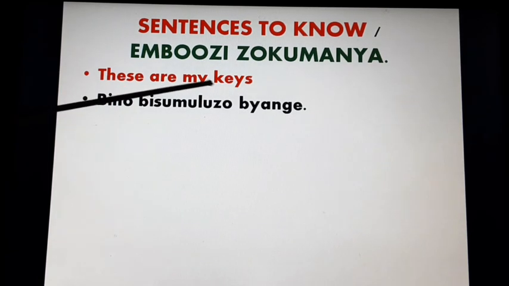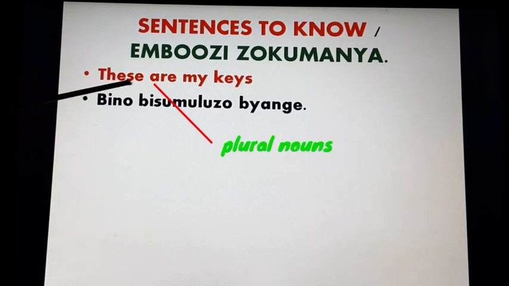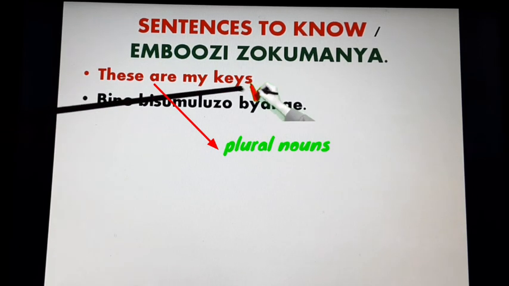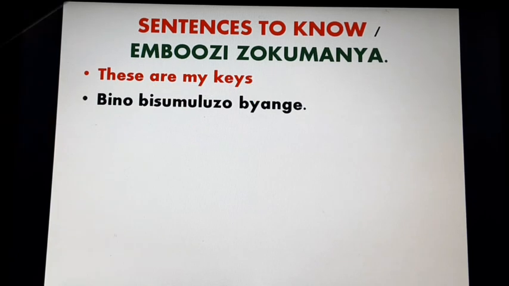These are my keys. Remember in the previous video we saw how to use these are. We said these are is used with plural subjects. So in this case you can't say these are my key, because these are is used with plural subjects or items. So keys must be many. That's why we add on s to make it plural. These are my keys. If you had one key, you would say this is my key, as we saw how to use this is and that is.